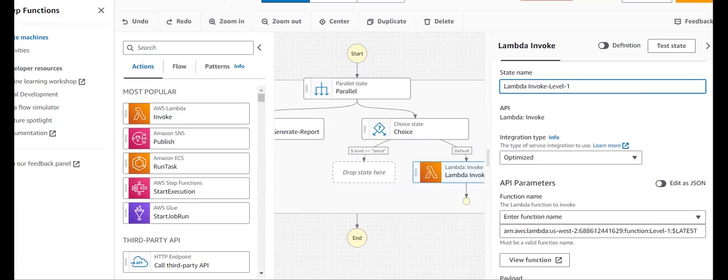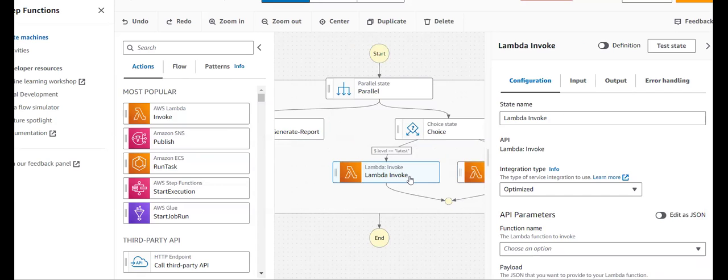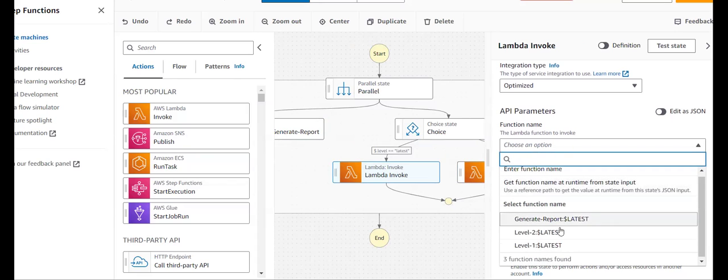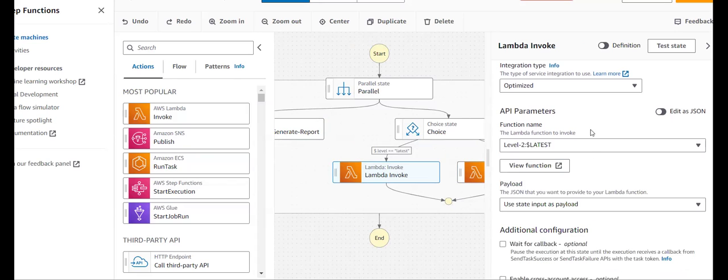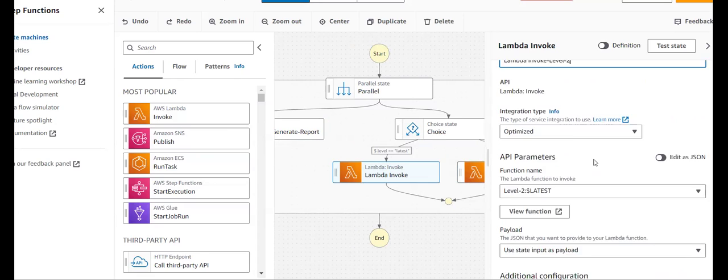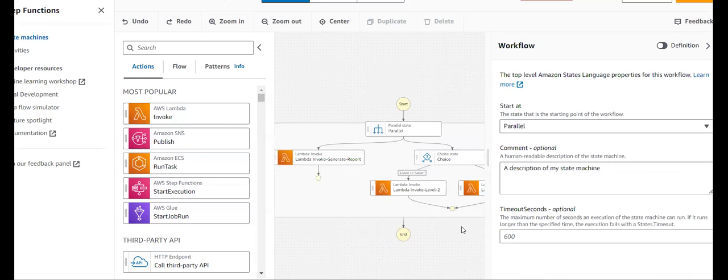So I'm just picking and placing this Lambda function, and I want to use here my Lambda function that is level 2. So I'm just selecting that. And here also I'd like to update my name, that is level 2, so that it will be easy to understand. Yeah, I provided. So this is what we are expecting.